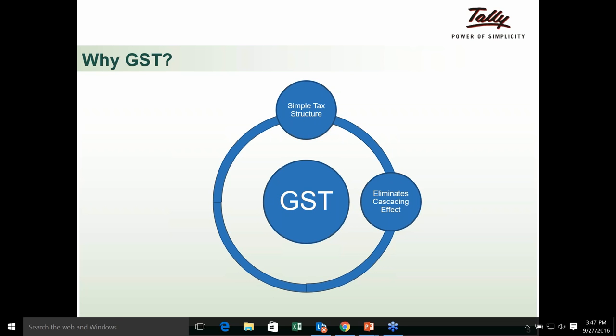Number two is that today, if you see, first is the assessable value, then you have this excise duty that is charged, and now when you charge VAT, the VAT is charged on the base value plus the excise duty, which is tax on tax. That also is going to be eliminated. So basically, one is elimination of cascading effect, the other one is elimination of tax on tax. That's the major change that is going to happen in GST. And what is the impact this is going to have, we will see.